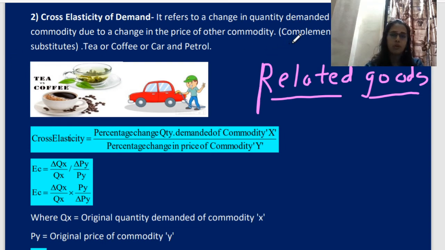Now what are complementary goods? Complementary goods means if you purchase a car, you have to purchase petrol for it. If you have purchased a particular pen, for example a Parker pen, then you have to purchase that ink. If you are preparing tea, then you have to add tea powder and sugar, so these things are complementary. You have to compulsorily purchase the other also. Substitute goods are nothing but goods you can substitute. Instead of tea you can drink coffee, instead of Pepsi you can go for Coca-Cola. Now we are going to study this one by one.